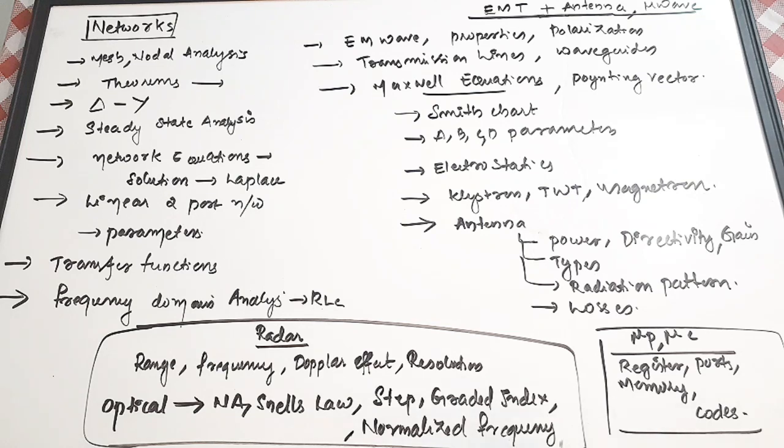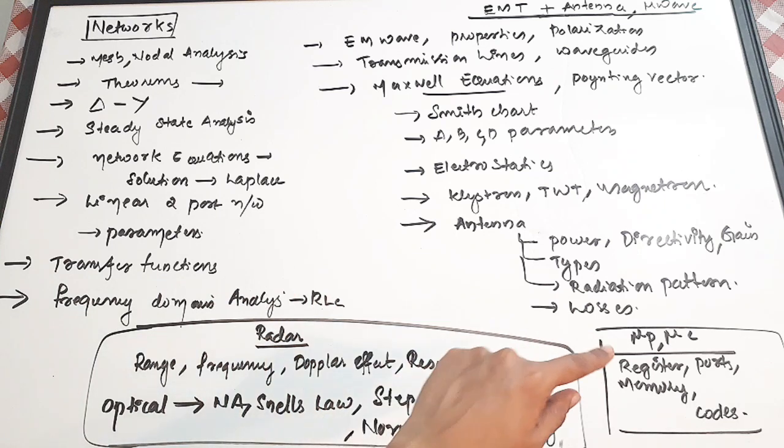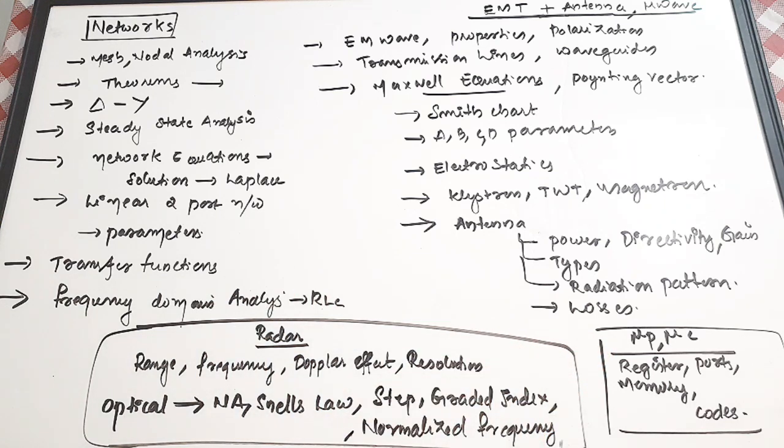The next important subjects are network, EMT, radar, optical, and microprocessor and microcontroller. This board is actually a bunch of important topics. Network is a very important subject, and you can expect slightly tough questions from it: solving for the equivalent voltage or resistance, or sometimes applying theorems over a circuit.